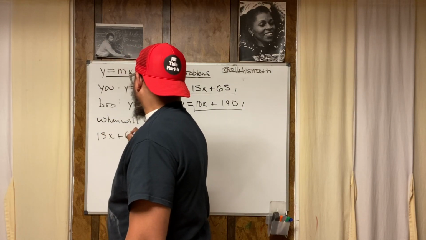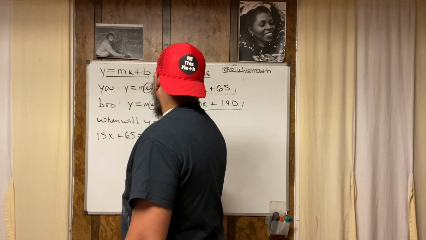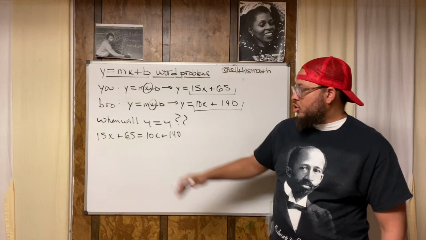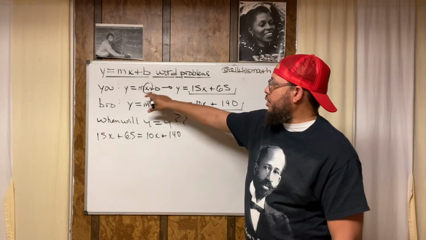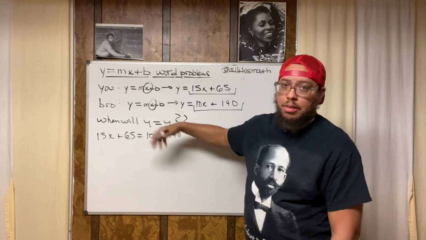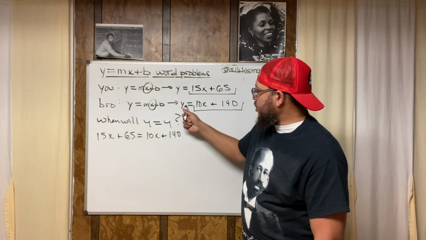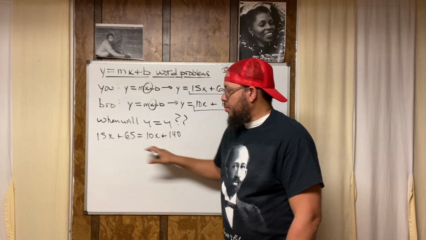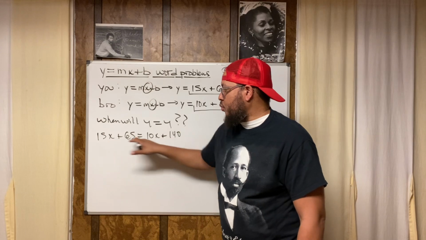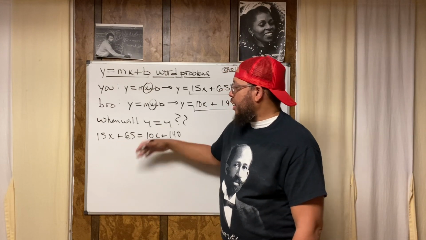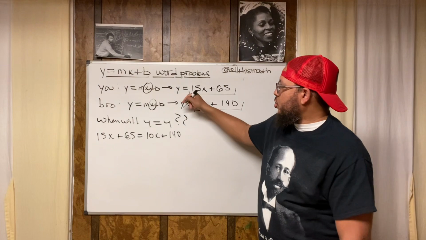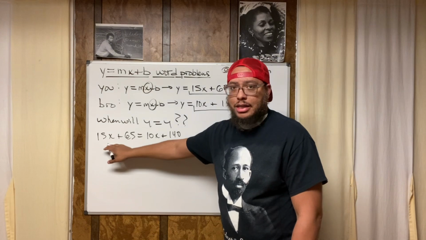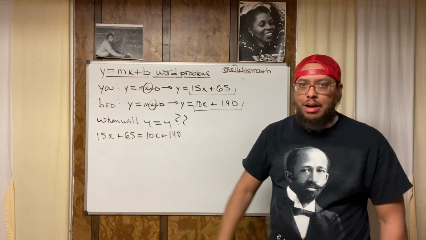So this is going to be my equation. 15x plus 65 is equal to 10x plus 140. That's my equation. Once I solve for x, I'm going to know the number of weeks until the y's are equal to each other, because this is the scenario that we created by making this equation. This is where y is equal to y. Now you don't see the y's, but it doesn't matter because each of these is equivalent to y. That's how you do a problem like this when you see it.